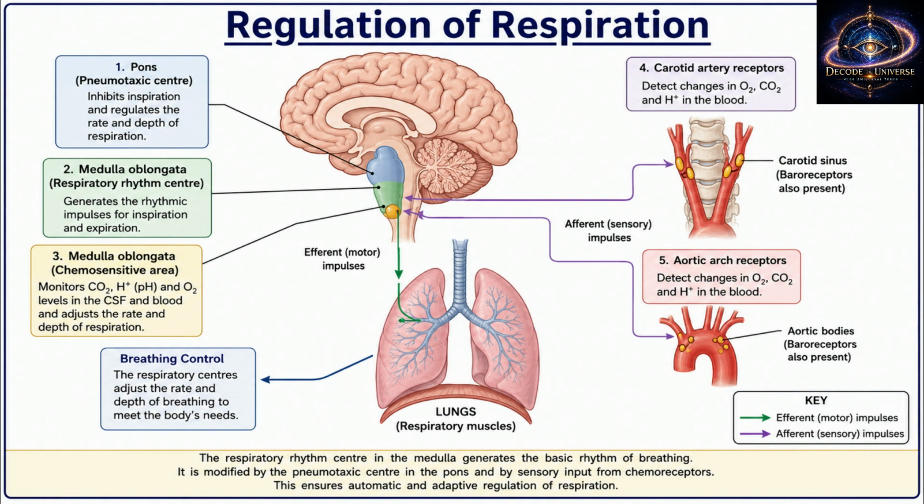10. Transport of carbon dioxide. Carbon dioxide is transported in 3 ways. About 70% as bicarbonate ions. About 20 to 25% as carbaminohemoglobin. About 7% dissolved in plasma.